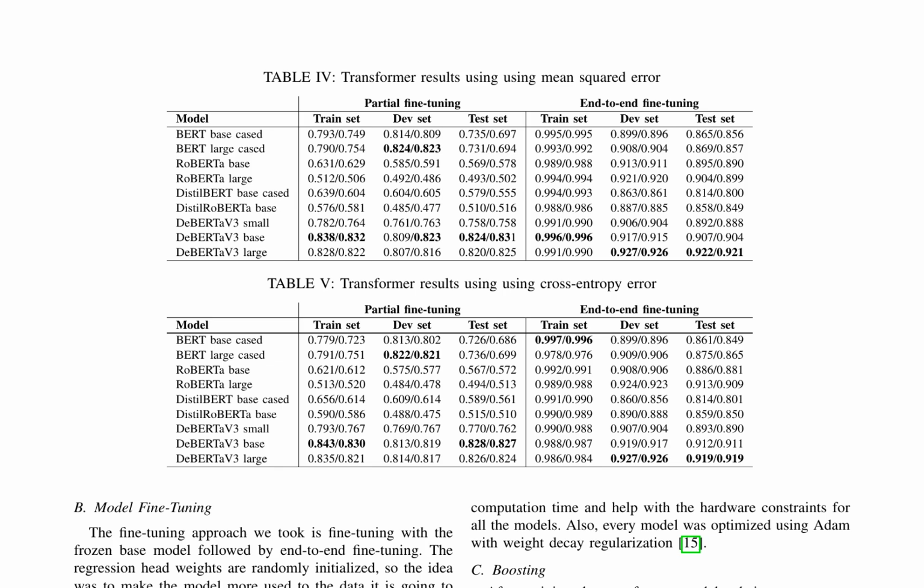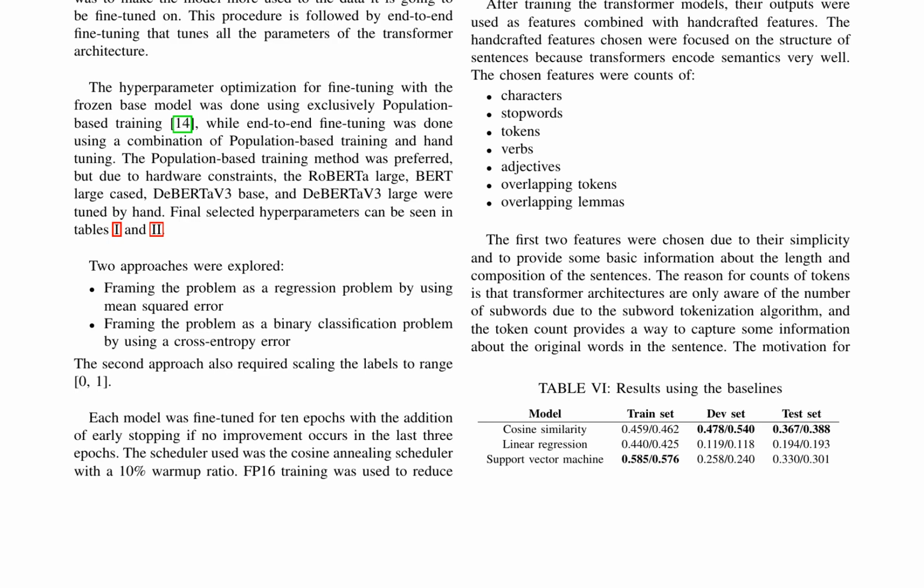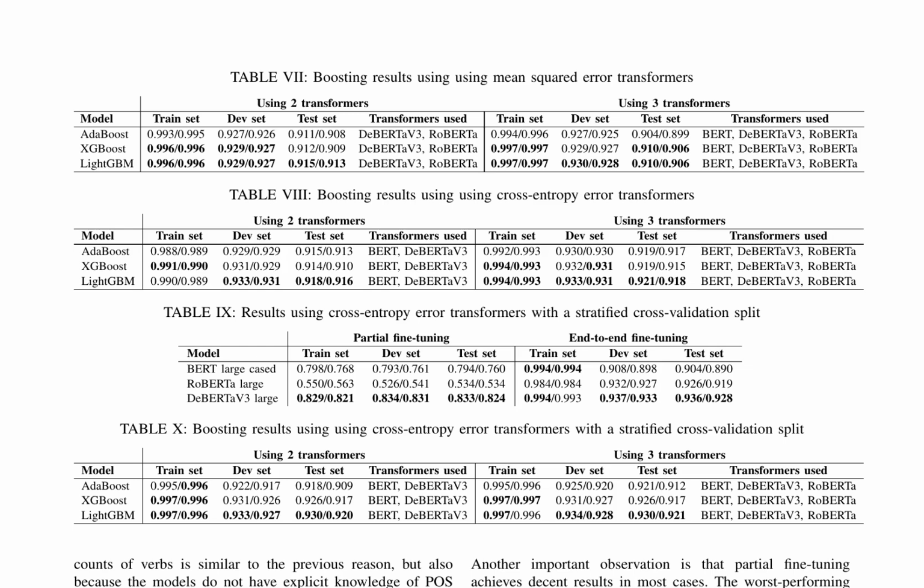The paper presents a comparative analysis of various transformer models and their performance on the STSB dataset, focusing on sentence similarity tasks. It explores two different fine-tuning approaches: partial fine-tuning with a frozen base model followed by end-to-end fine-tuning. The results indicate that transformer models outperform baseline models, with BERT v3 base achieving the best results in partial fine-tuning and BERT v3 large in end-to-end fine-tuning. The study also applies boosting algorithms to enhance the performance of these models. LightGBM and XGBoost show better results compared to AdaBoost, with LightGBM performing slightly better in most cases.